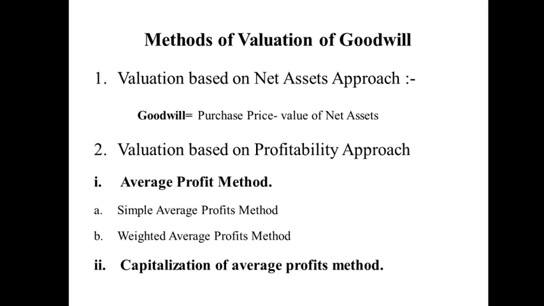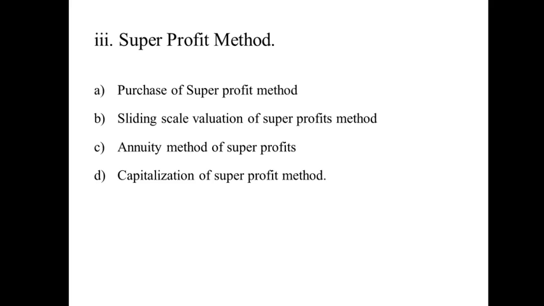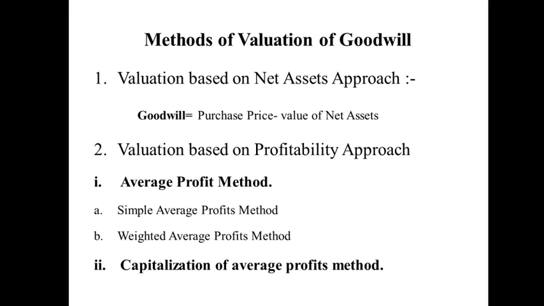The capitalization of average profit method has no sub-methods. But under the super profit method there are four methods: purchase of super profit method, sliding scale valuation of super profit method, annuity method of super profits, and capitalization of super profit method.